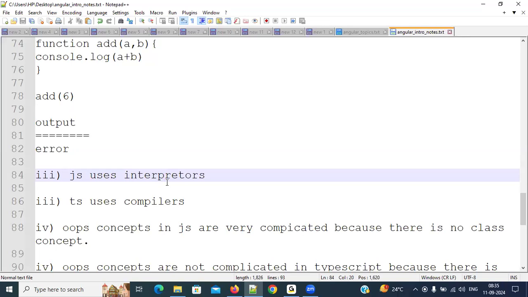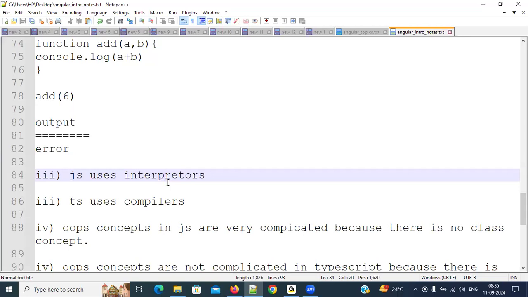After solving the line number 4 error, then only it will go to line number 5. Okay, no problem. Then it will go to line number 6. There is a problem. It will stop the interpretation. After solving the line number 6 error, then only it will go to line number 7, 8, 9, 10 like that. So it will go step by step and it will display the errors also step by step. Clear, everybody? This is one thing.